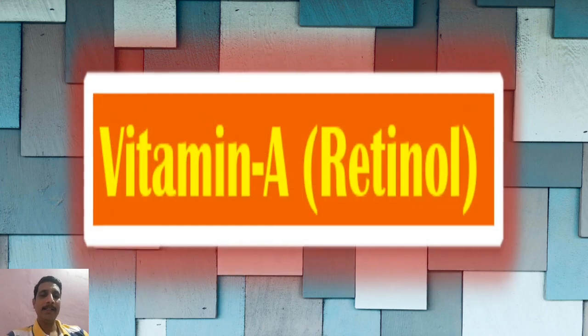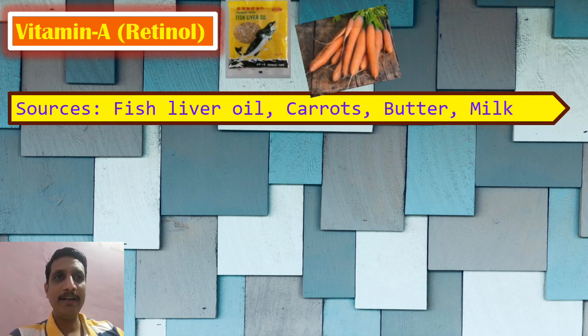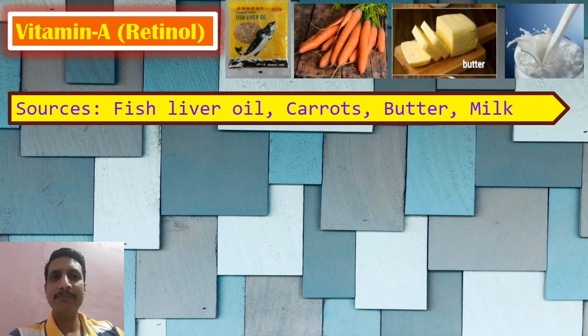Well, the first vitamin we are going to study is vitamin A. Vitamin A's chemical name is retinol. It is also called retinol. The chief main sources of vitamin A are fish liver oil, carrots, butter, as well as milk. These are not the only ones, but these are the main sources. Other food materials also contain vitamin A, but the important sources are fish liver oil, carrots, butter, as well as milk.